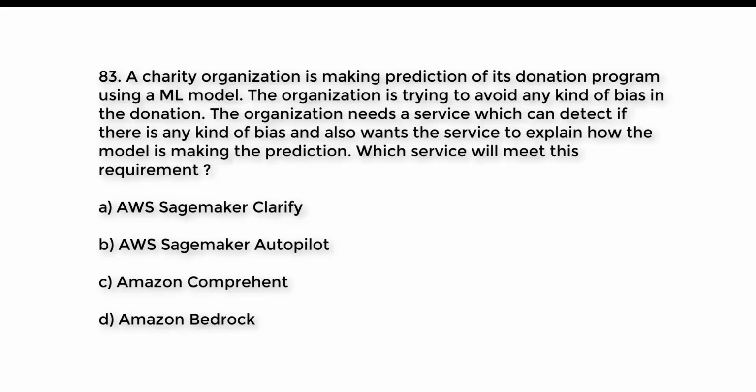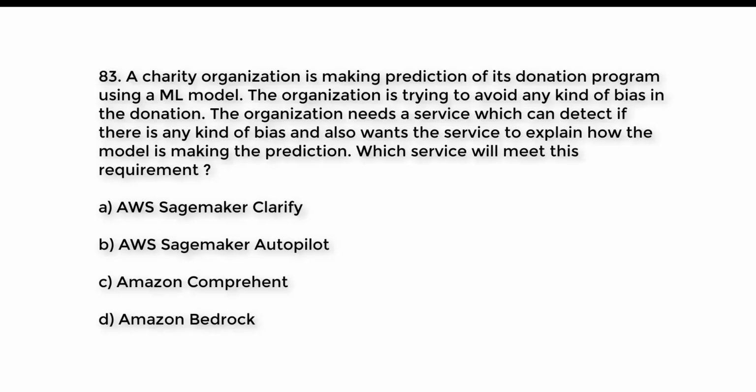Question number 83. A charity organization is making prediction of its donation program using a ML model. The organization is trying to avoid any kind of bias in the donation. The organization needs a service which can detect if there is any kind of bias and also wants the service to explain how the model is making the prediction. Which service will meet this requirement?